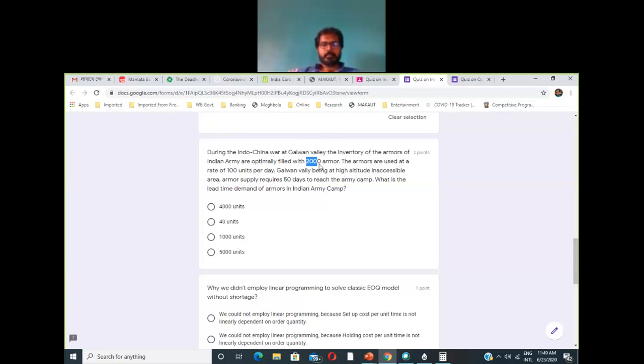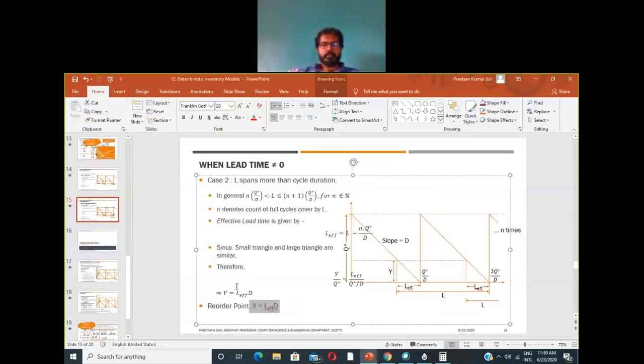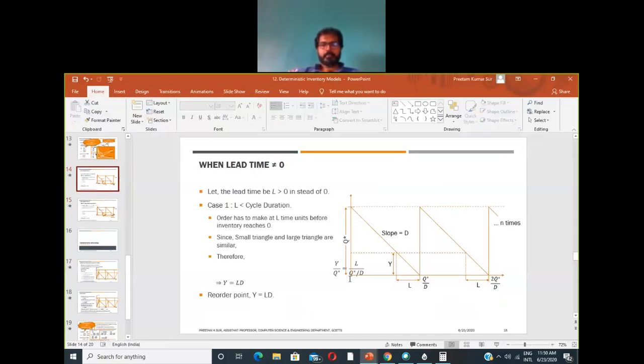At this point we have 2000, and we are consuming 100 items per day, and it will come down. When it comes to 0, that is your cycle duration, so 2000 by 100 equals 20 days. So the cycle duration is 20 days.